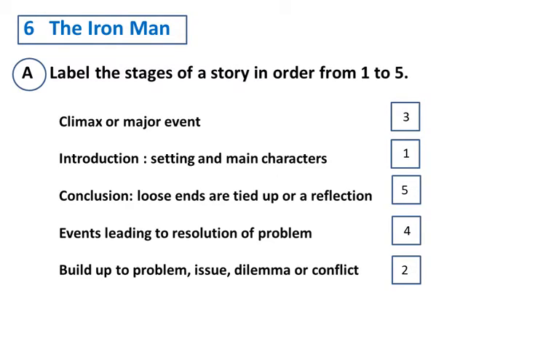Children, take out activity book page 98 and read question A. Label the stages of a story in order from 1 to 5. There are 5 stages given in this slide. You have to label them in correct order. Children, when you read a story, what are the 5 parts of a story?